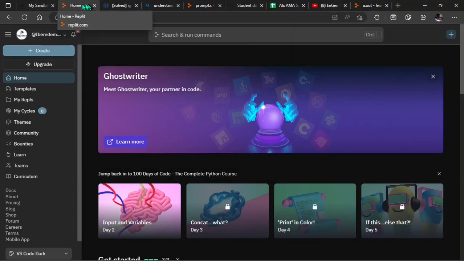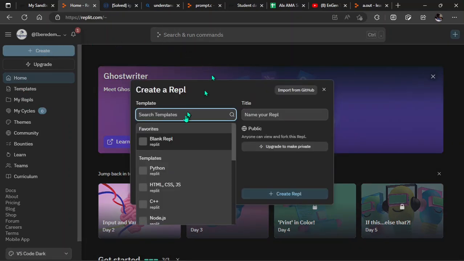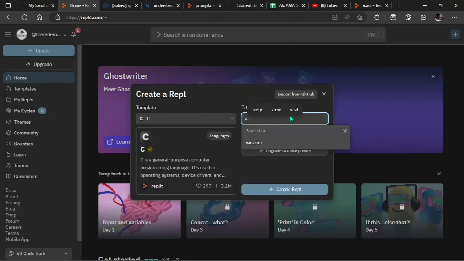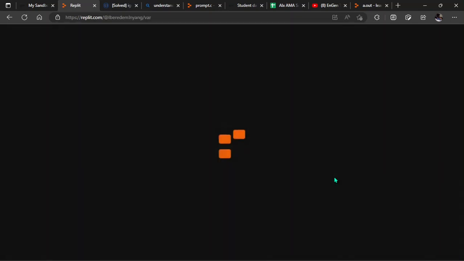Or I can also choose to use this one called Replit. Replit is another good site, but it's an online platform. It enables collaboration with people to work together, and then it gives room for a quick check of codes and all that to run programs. It's an IDE actually. So let me create something. I'm going to choose my C language. I'm going to call it var. All right, and then I create my Replit.